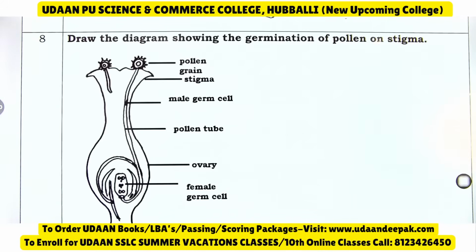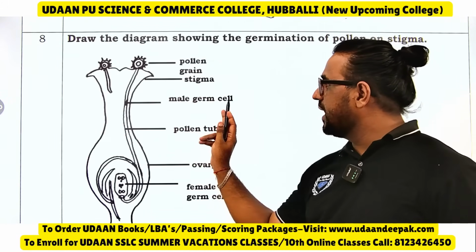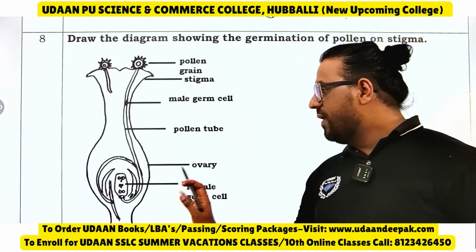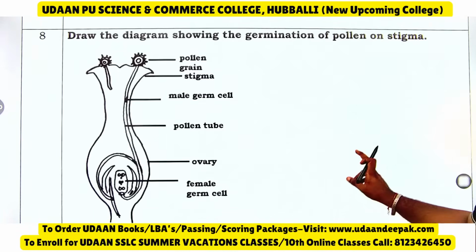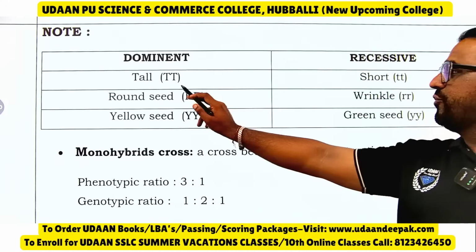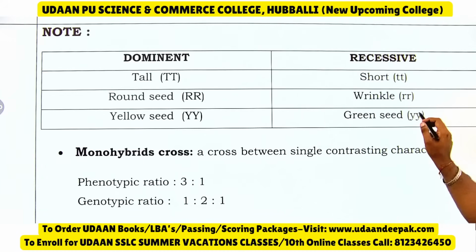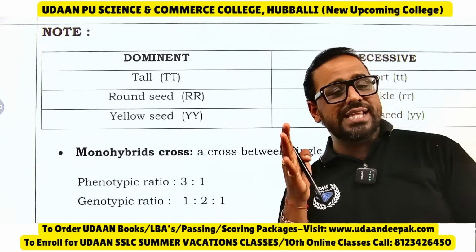Draw the diagram showing the germination of pollen grain on stigma. ಇಲ್ಲಿ pollen ಮೇಲೆ ಬಿದ್ದಿರ್ತೈತಿ, stigma is a sticky part. The male germ cell, pollen tube, ovary ಮತ್ತು female germ cell. So these are the diagrams. Fix ಇದು ಬಂದ್ಬಿಟ್ಟಿದೆ. Then note ಮಾಡ್ರಿ, in checkerboard if you get capital letters right, those are dominant, and if you write small letters both, those are recessive. If you get both mixed, we call it as hybrid.